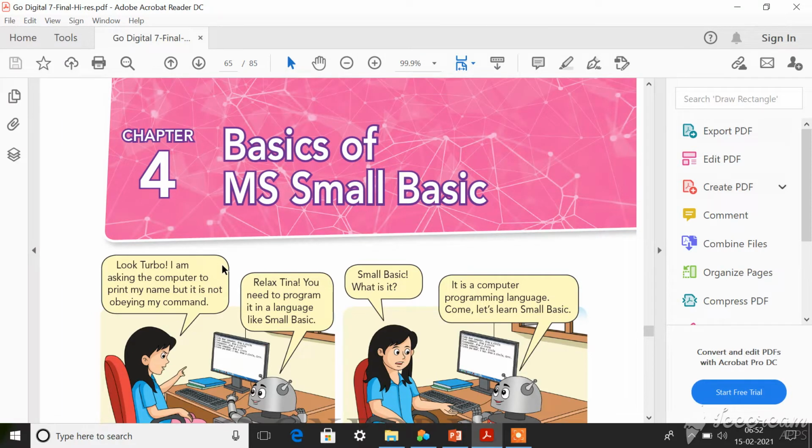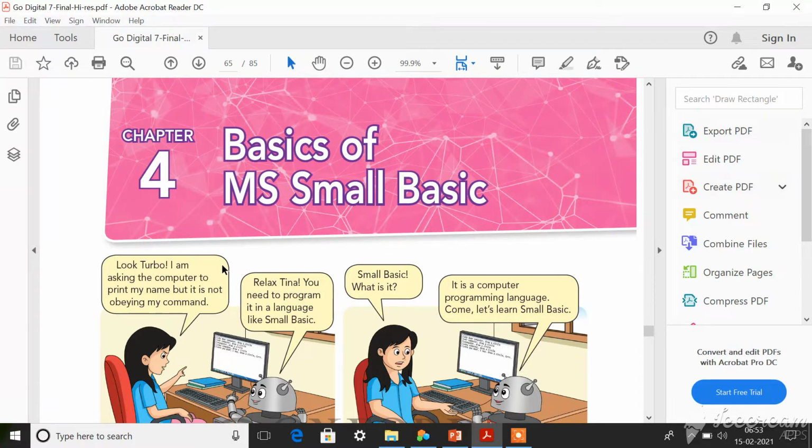Here MS Small Basic is a programming language name. You're gonna learn some of the basics that are really needed for you to understand MS Small Basic completely in this chapter. Okay, you're going to learn only the basics. First of all, you should know what is MS Small Basic. It is a programming language. Some of you might have known what is a programming language. Some of you don't know, I think. For those who don't know what is a computer programming language, let me tell you.